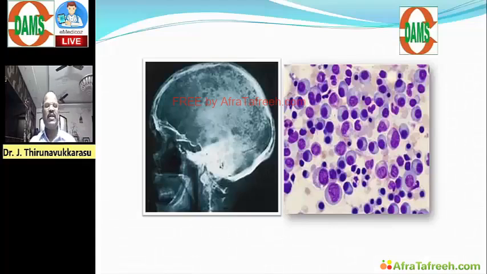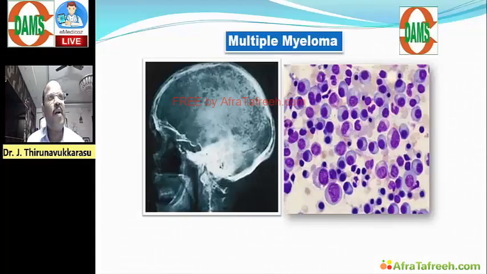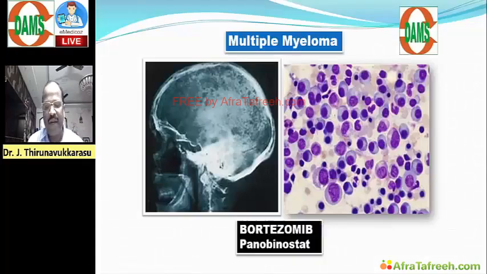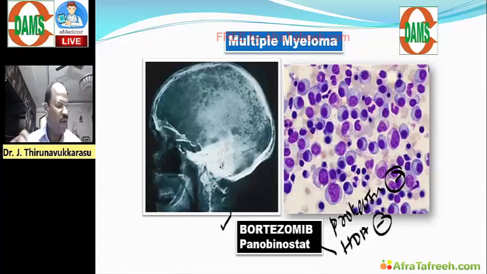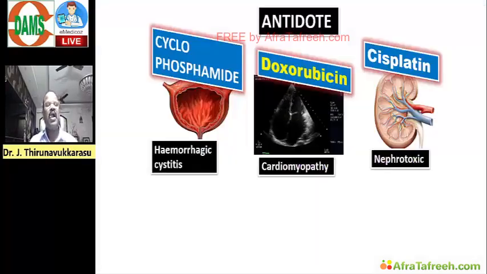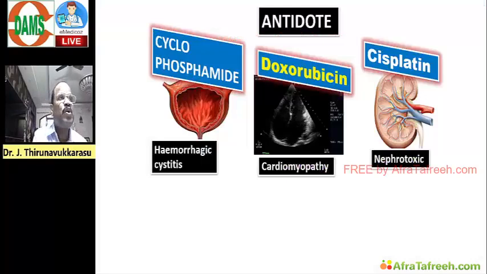Okay. And then drugs useful for multiple myeloma. Please revise this important topic. Here we have one thing called bortezomib, a proteasome inhibitor. Very important. And then panobinostat, a histone deacetylase enzyme inhibitor. Very important.